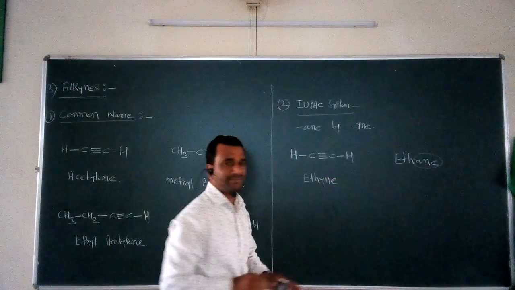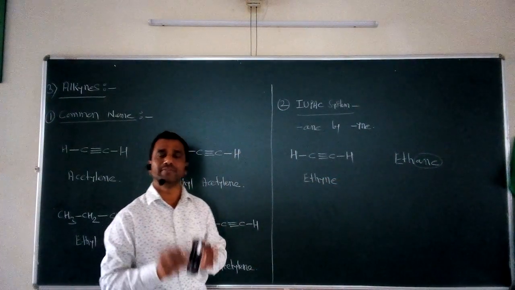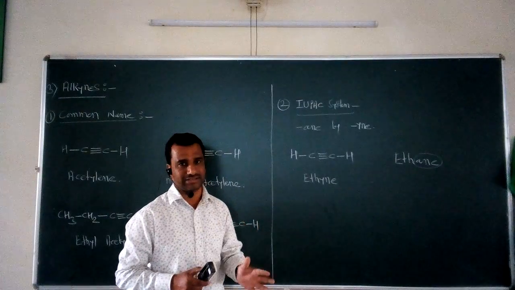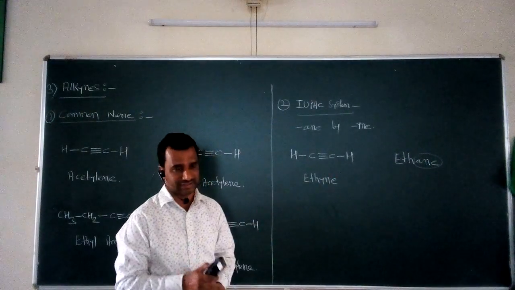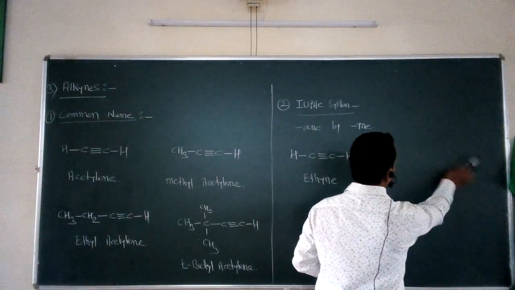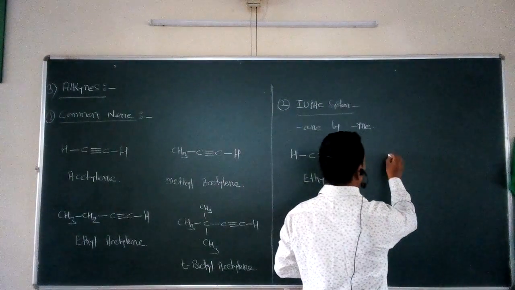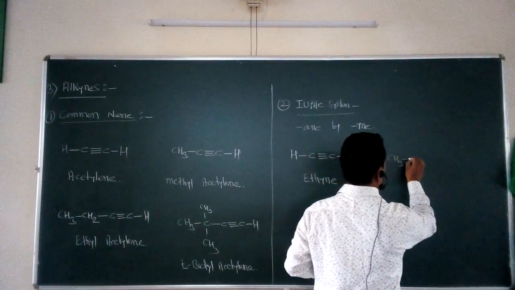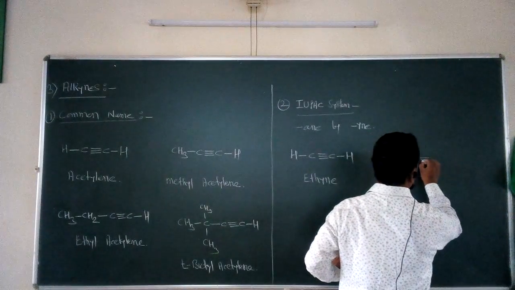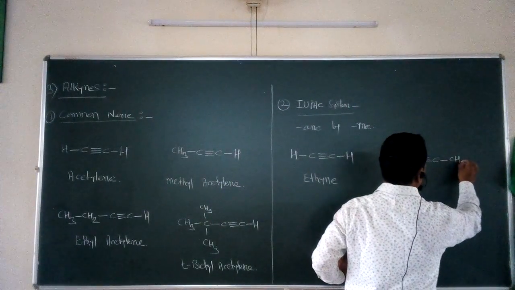So this is a simple method for assigning the IUPAC name for the given alkynes. This is the first simple example of these alkynes. Secondly, let me take another example of alkynes. Suppose this is CH3, single bond, C, triple bond C, single bond CH3.